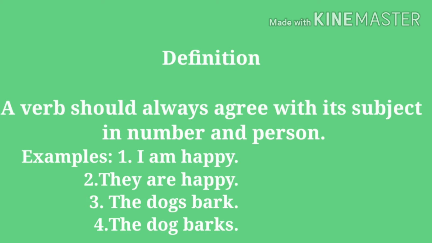Look at some examples. I am happy. I is singular, so am happy. They are happy. They is plural, are is a plural verb. The dogs bark. Plural subject, plural verb. The dog barks. Singular subject, singular verb. That is called subject verb agreement.